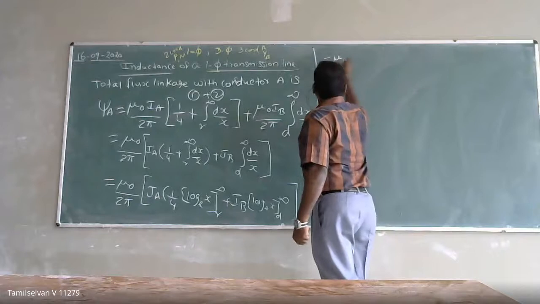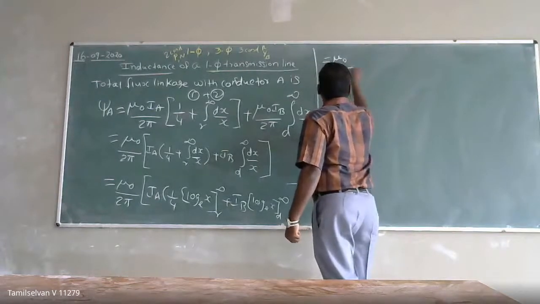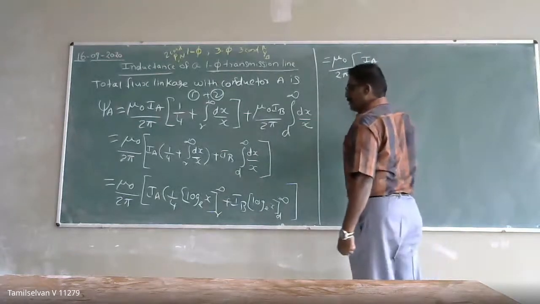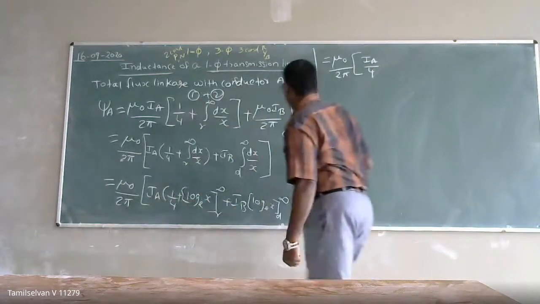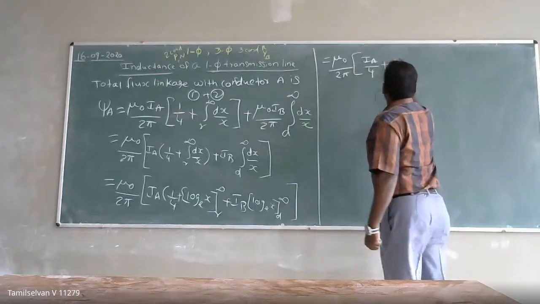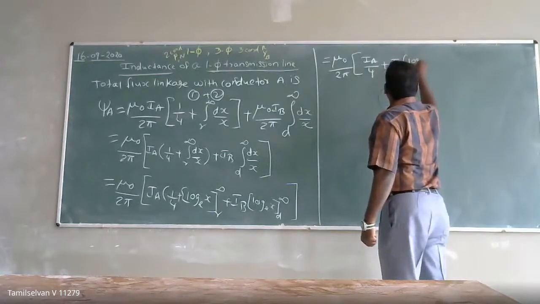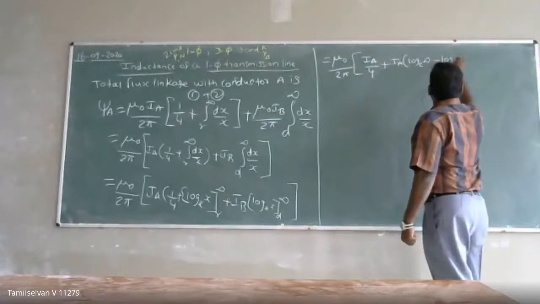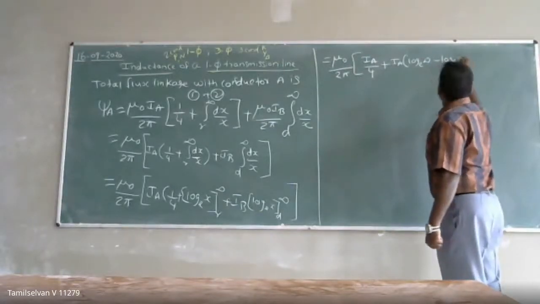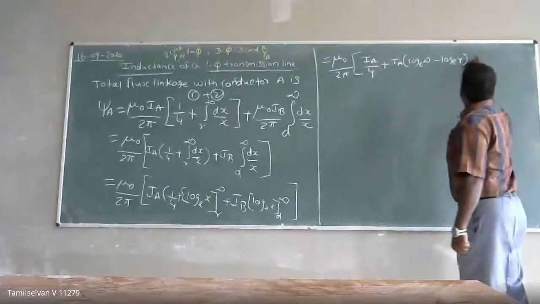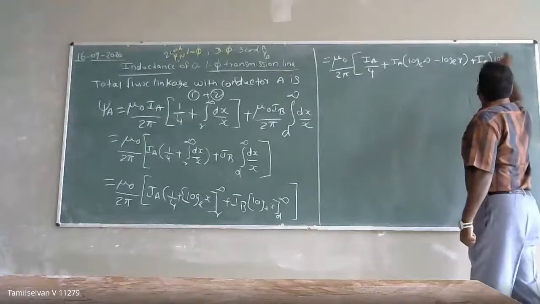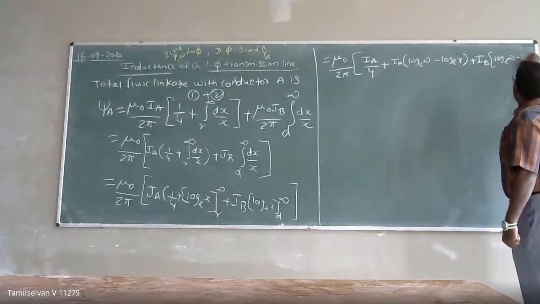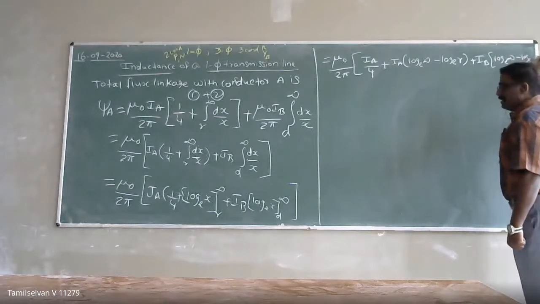this is equal to mu naught by 2 pi, IA by 4 plus IA into log base e of infinity, the upper limit, minus the lower limit, log base e of r, plus IB log base e of infinity minus log base e of d.